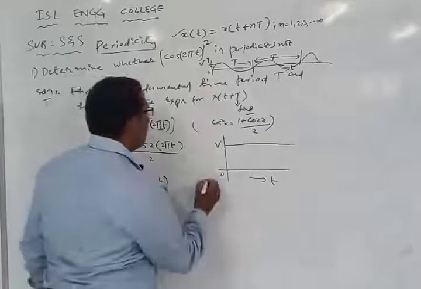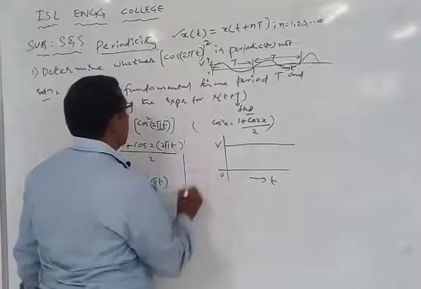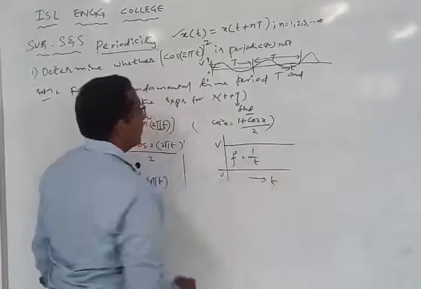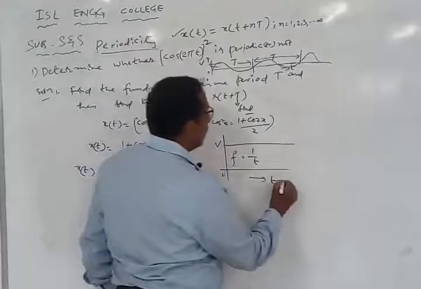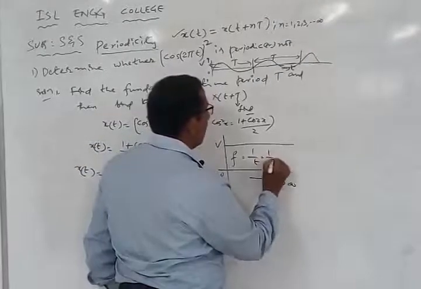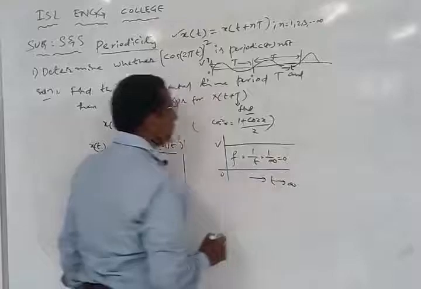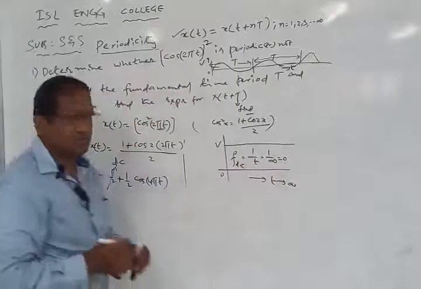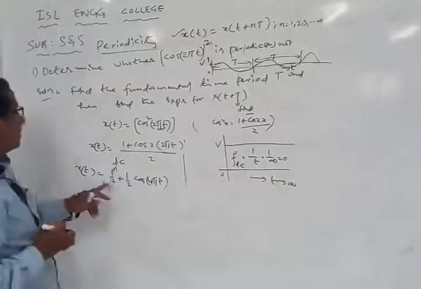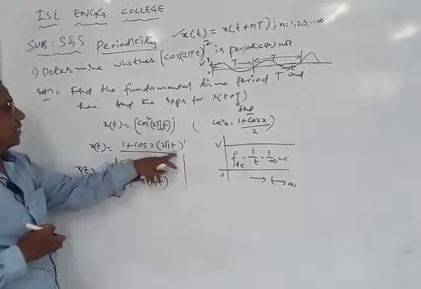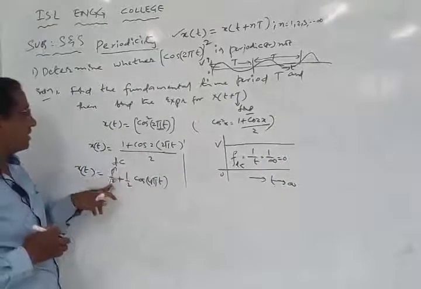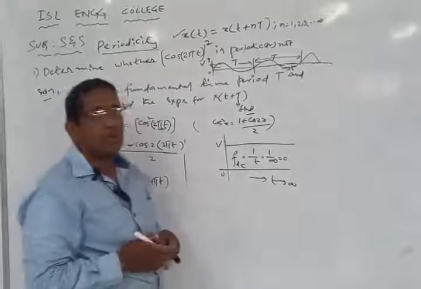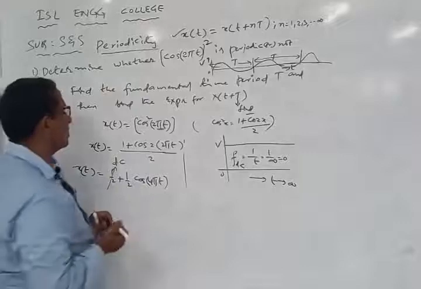How? Because we know the formula for frequency. What is the formula for frequency? F is equal to 1 by T. Now what is the value of T here? T is going to infinity. So I have 1 by infinity, which is equal to 0. So the frequency of a DC signal is equal to 0. Since there is no time period here, we say that it is a DC signal. For a DC signal, you are not going to get any time period or a frequency component.